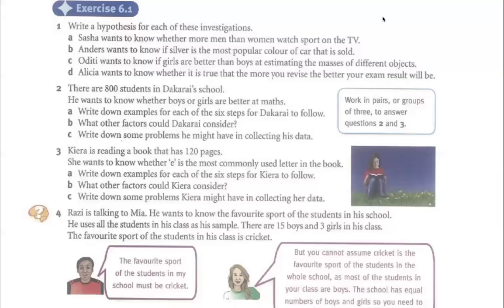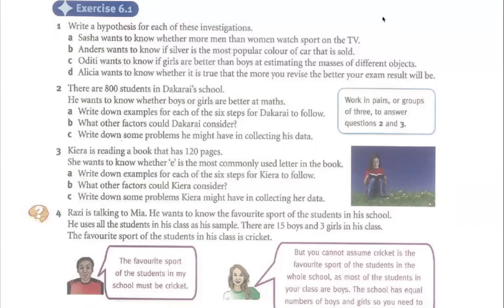To look at exercise 6.1, we are looking for a hypothesis for each of these investigations. So that's for number one. Sasha wants to know whether more men than women watch sport on the TV. When we have to create a hypothesis, what we need to do is make an assumption.